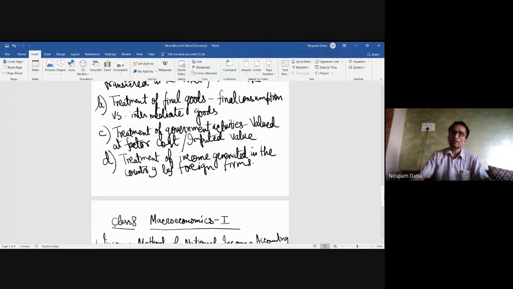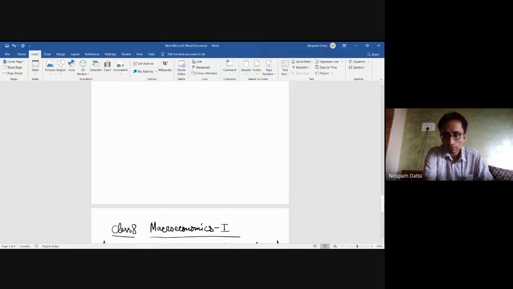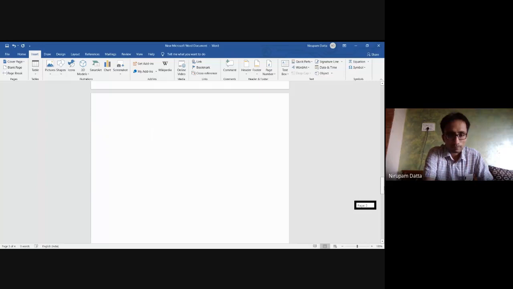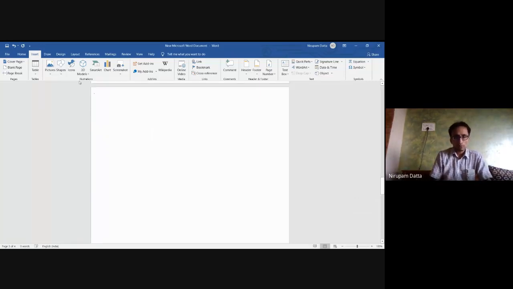We can include their income in the GDP of India, but we cannot include it in the GNP of India. So these are certain difficulties which we face in the estimation of national product or output. So some more problems.